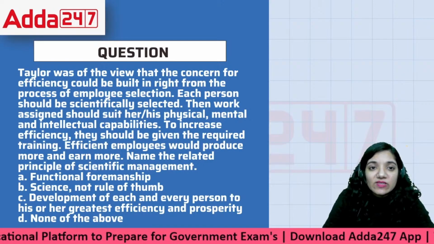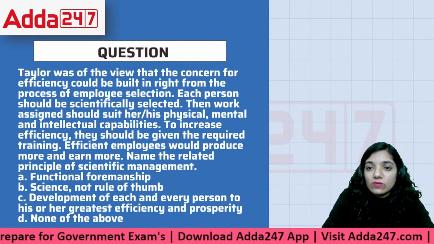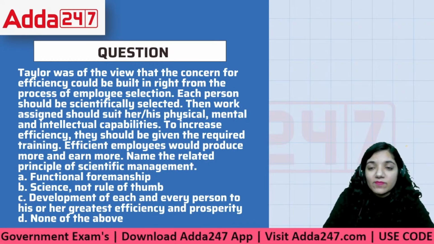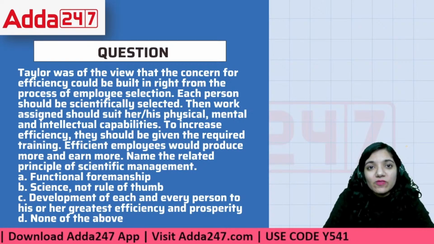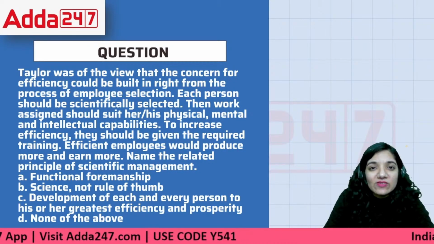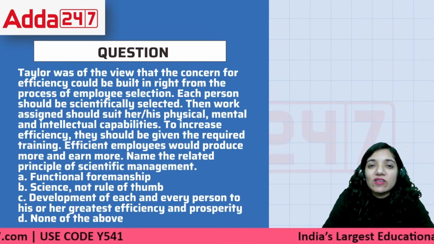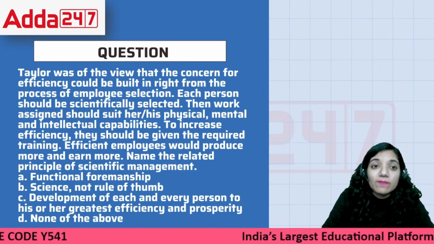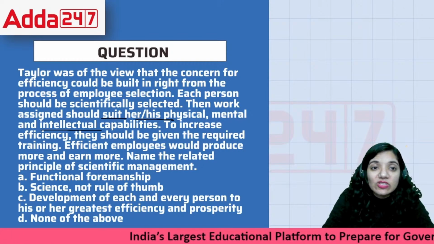Right? So here comes the next question, everyone. It says Taylor was of the view that the concern for efficiency could be built in right from the process of employee selection. Each person should be scientifically selected, then work assigned should suit his or her physical, mental, and intellectual capabilities.